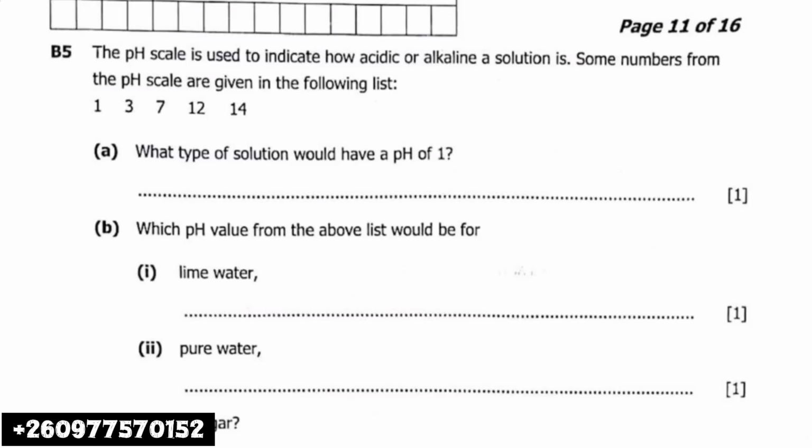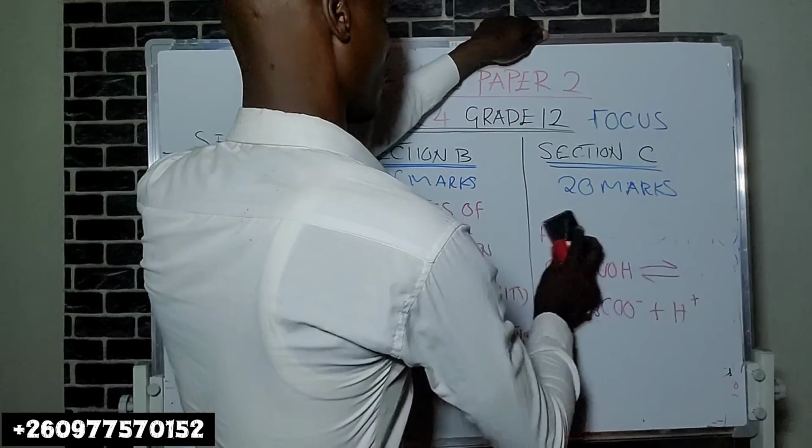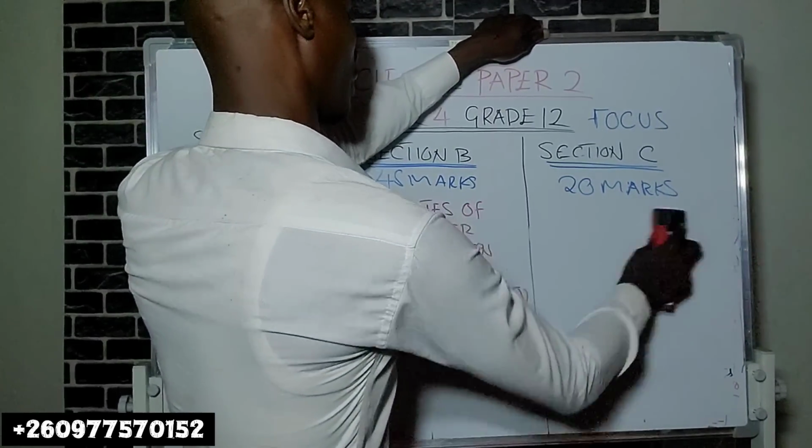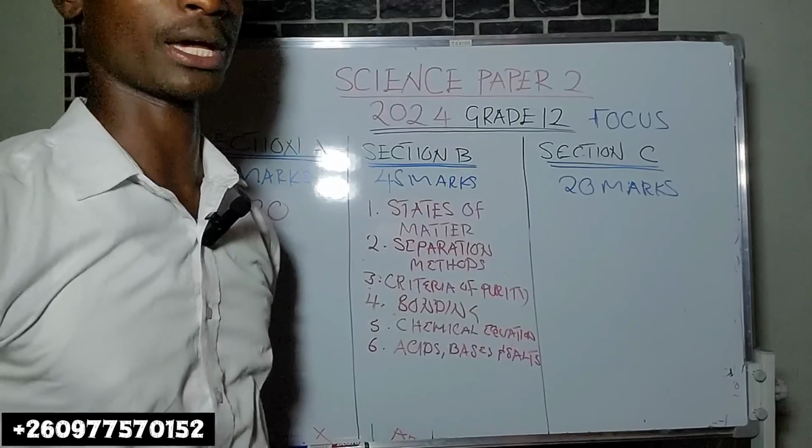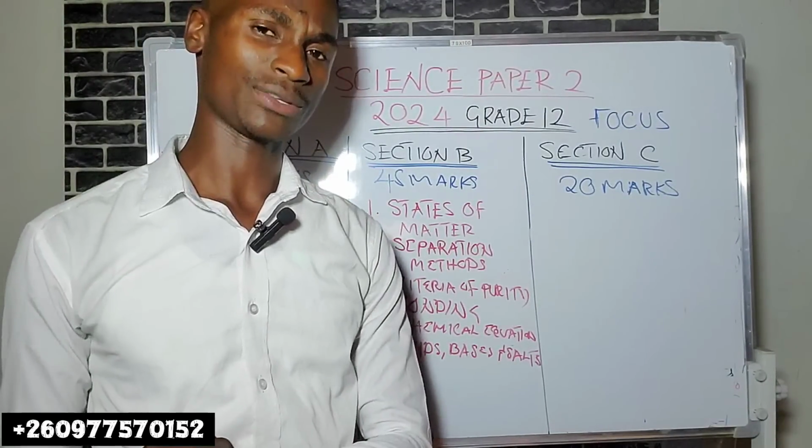Then 7 is neutral. Then from 7.1 to 14, those are bases. That's the pH scale. You should go through that as well.